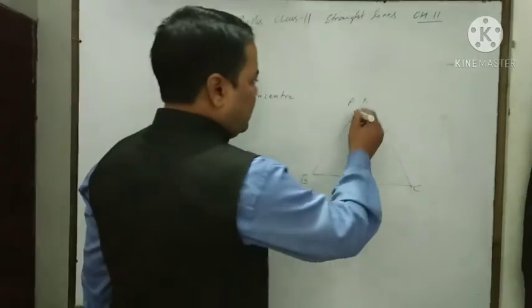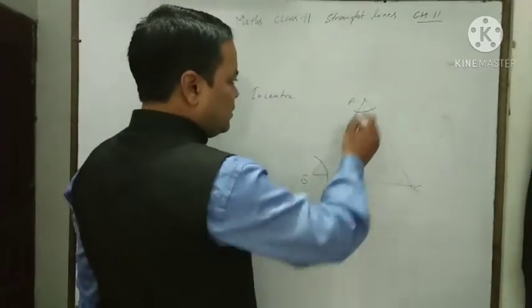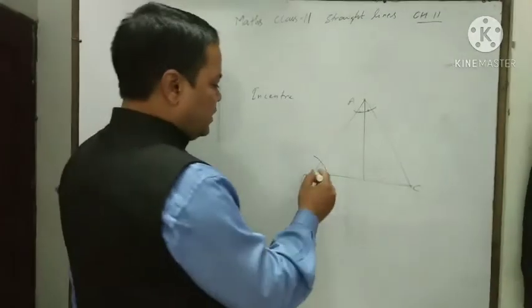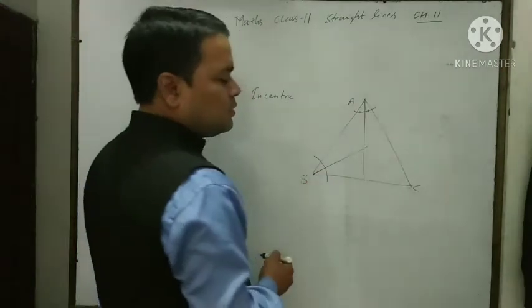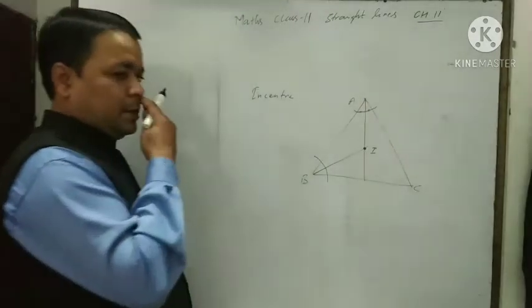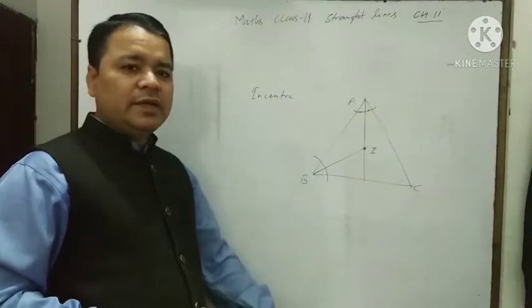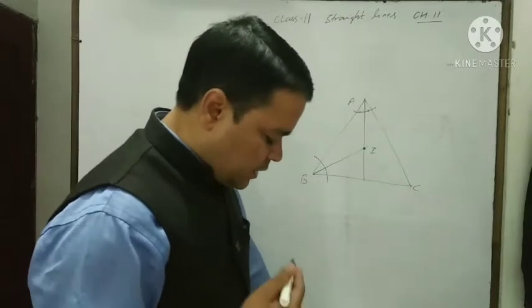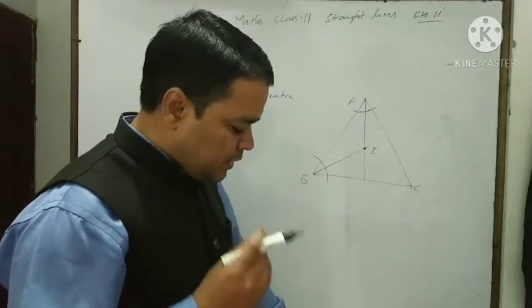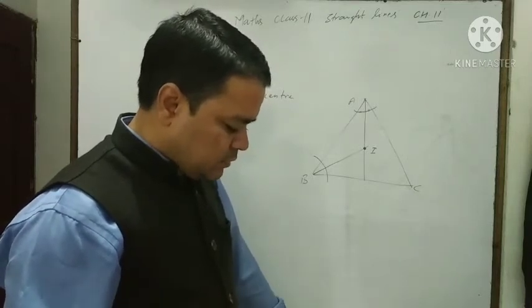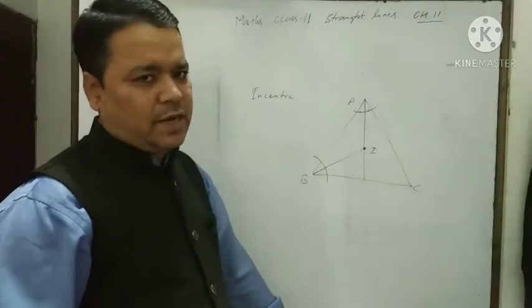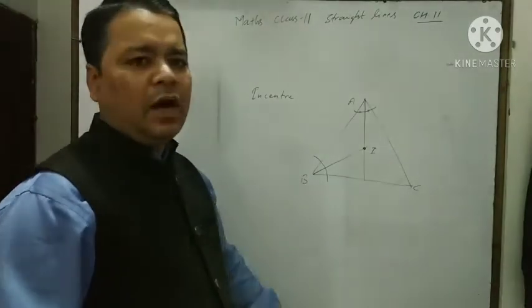If we bisect any two angles, then this angle and this angle will be equal. Similarly, if we bisect this angle, then the point where they meet is called the incenter. It means we can define the incenter as the point of intersection of any two internal bisectors of the angles of a triangle, which is generally denoted by I.